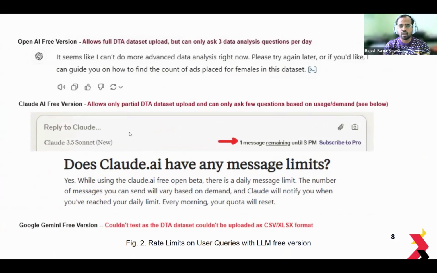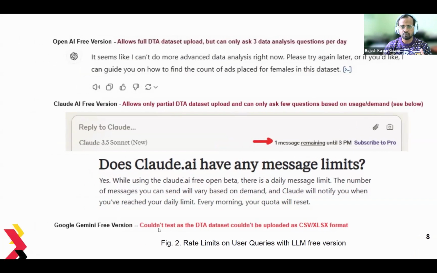And Claude also has a similar restriction or rate limit that's based on usage. So it's not transparent to the users. It will be changing based on their own resources and everything behind the scenes. But you will get a message when you're using the free version to say how many messages are remaining. And Google Gemini, we didn't try because it wasn't able to upload the CSV or XLS data.